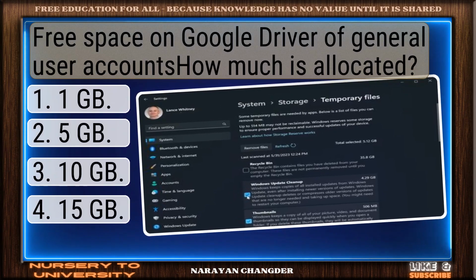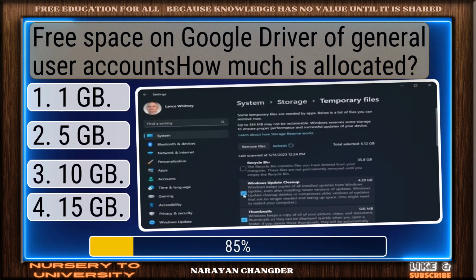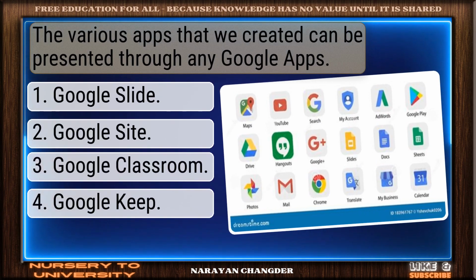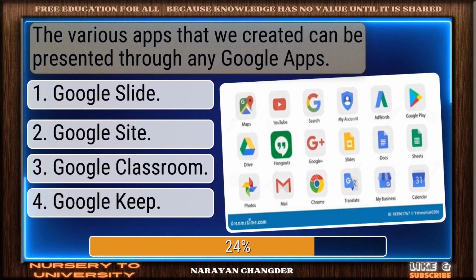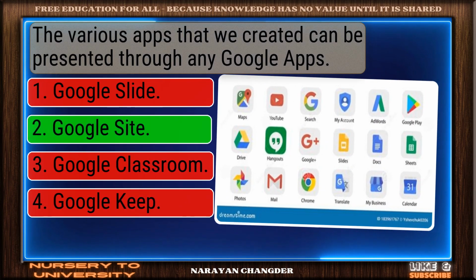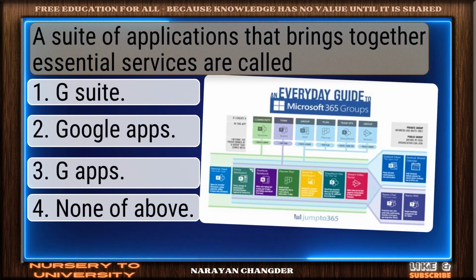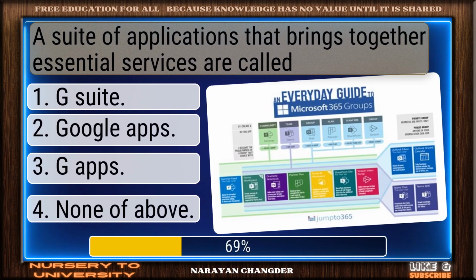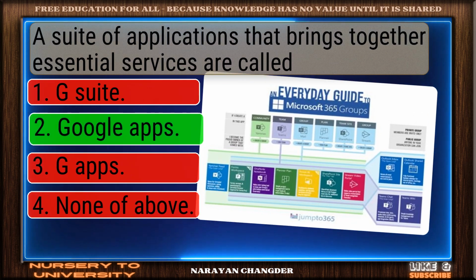Free space on Google Drive of a general user account, so much is allocated. Clear logic. Your choice 15 GB is sound. The various apps that we created can be presented through any Google apps. You got it. Your choice Google Sites fits well. A suite of applications that brings together essential services are called. Smart pick. Google Apps is the correct choice.